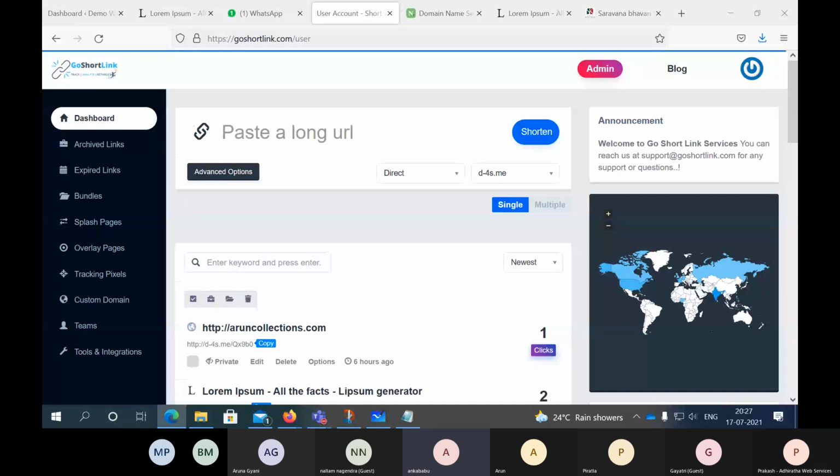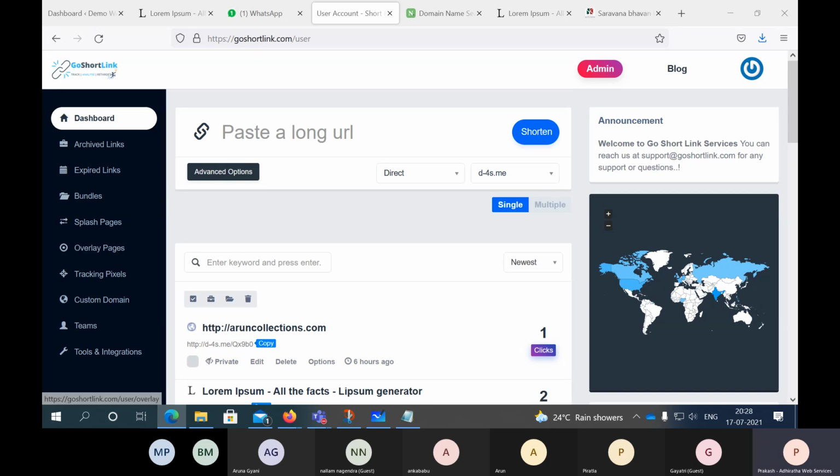Sir, can we make YouTube links? Are YouTube links also applicable for this, sir? Yes, Anku Babu. Okay, what I'll do is I'm just showing you one more. For example, if I'm asking you to share your Quora link, I can paste my Quora link here and shorten it and send it to people.